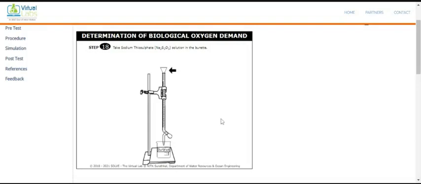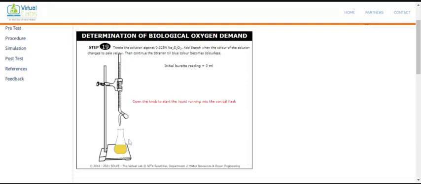So remove this one. And again we are titrating the sample with the sodium thiosulfate. Initially we titrate until a pale yellow color appears. Once the pale yellow color appears, stop the knob. Okay, then add the starch as an indicator.